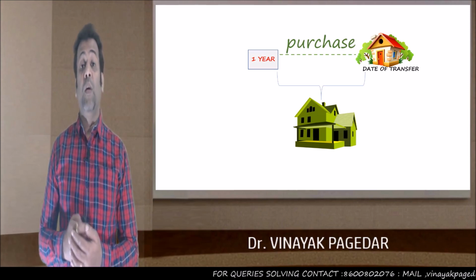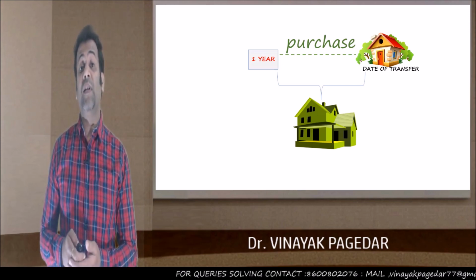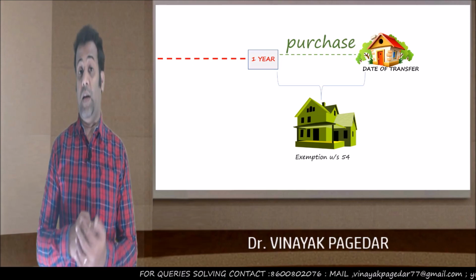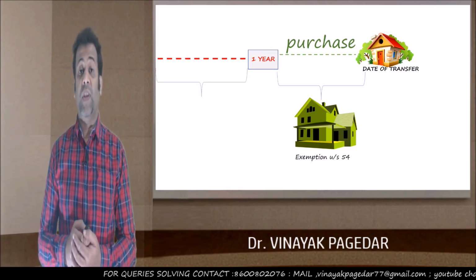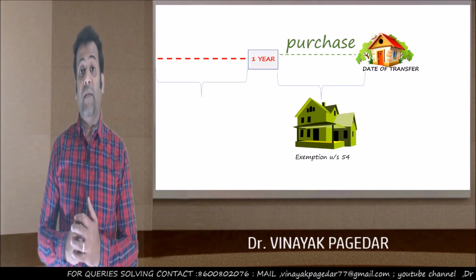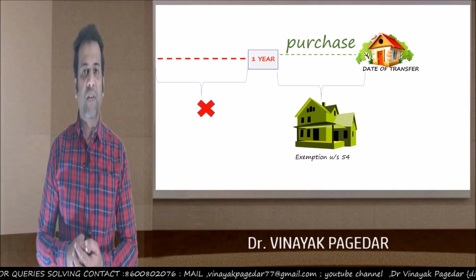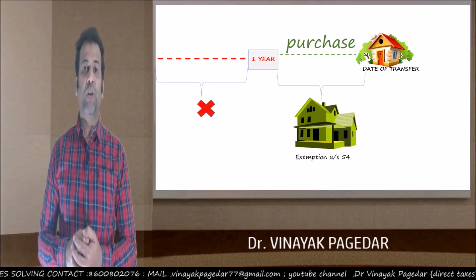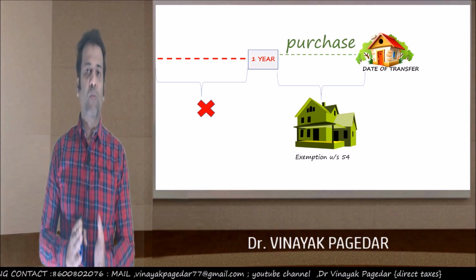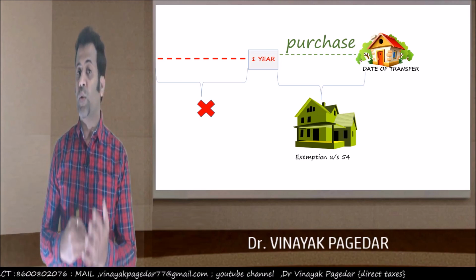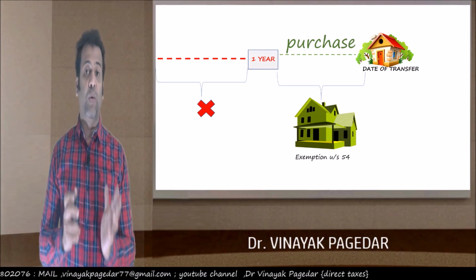Okay. What if it is still earlier? That means, what if there's a period more than 1 year prior? Then in that case, obviously, you're not going to get the exemption. The purchase should be made within 1 year before or within 2 years after the date of transfer to claim the exemption.